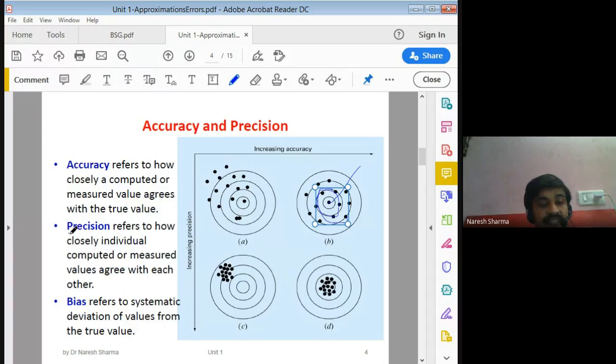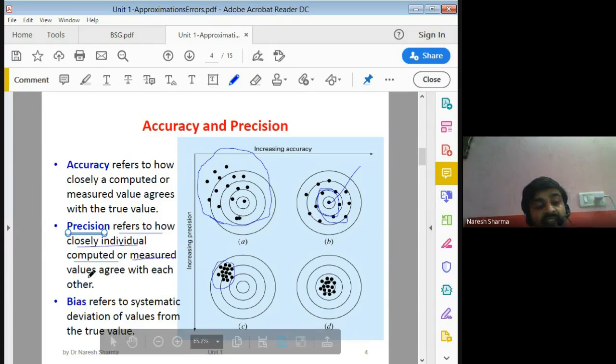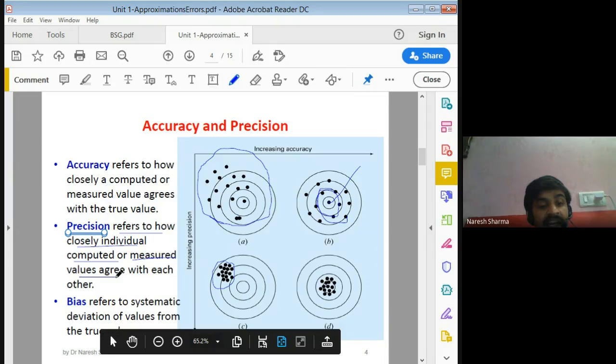Second is the precision value. Precision means every time you try for something, how closely you approach it. If in the first figure your data is scattered, you get a less precise value, but if you are more precise, all your results are nearly the same or closer to each other. So precision refers to how closely individual computed or measured values agree with each other.